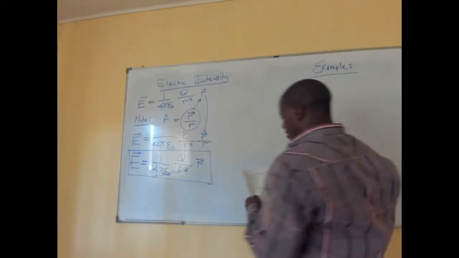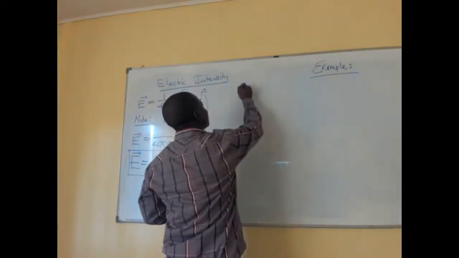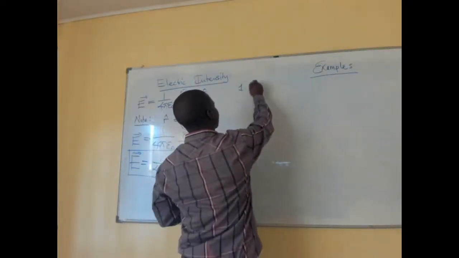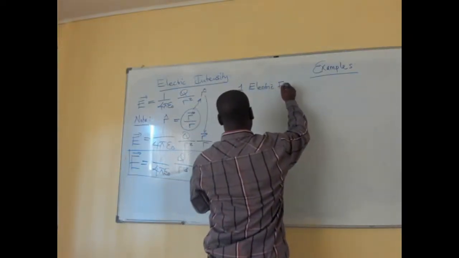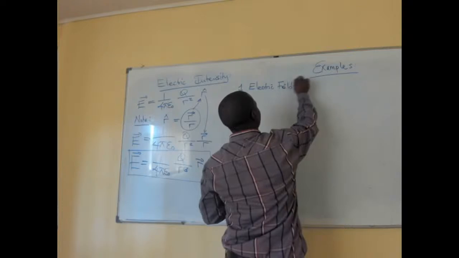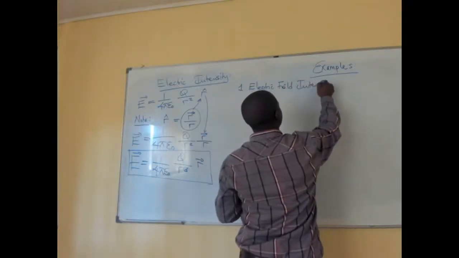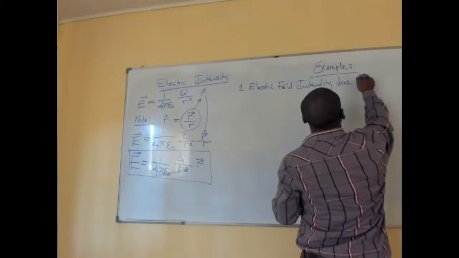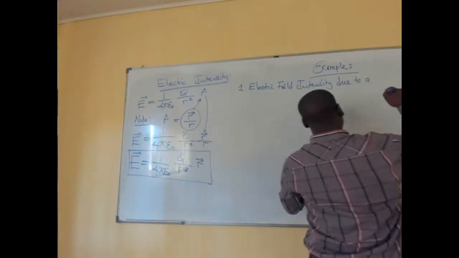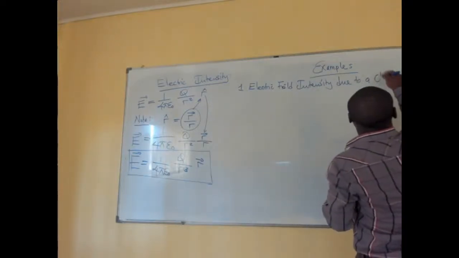All right. So the first one that we need to look at is electric field intensity. This is due to a charged circular ring.